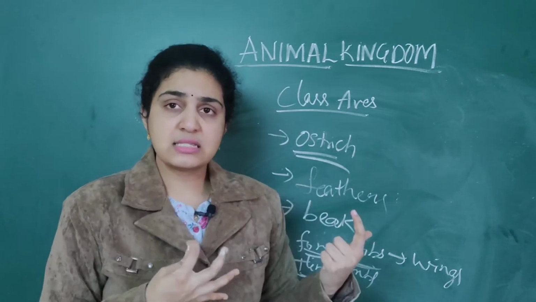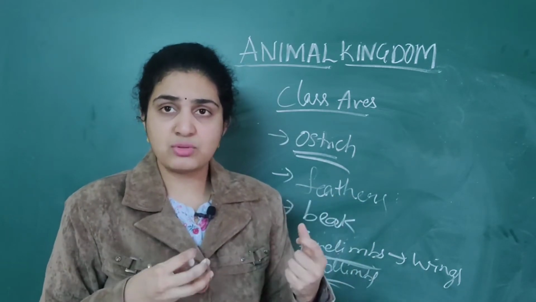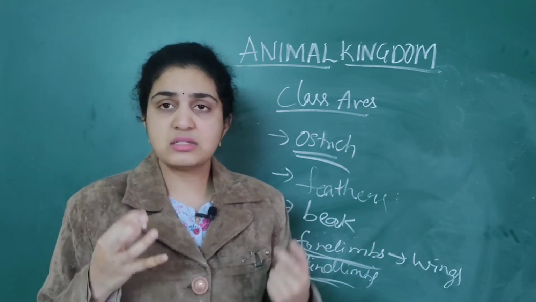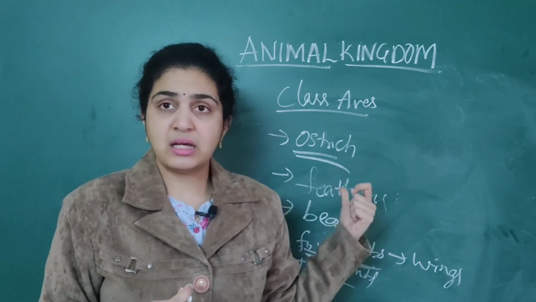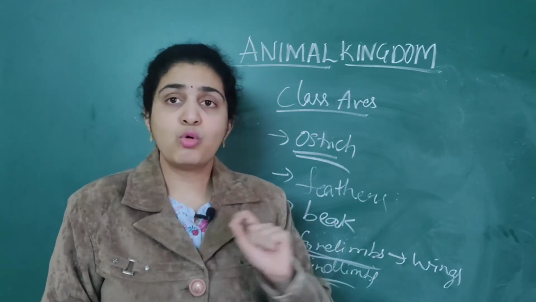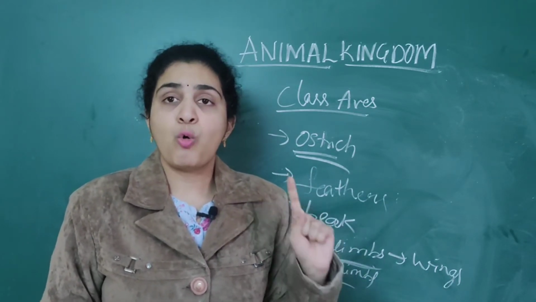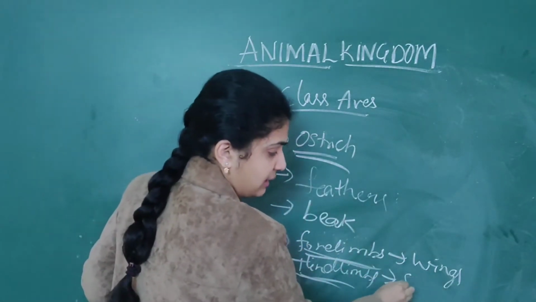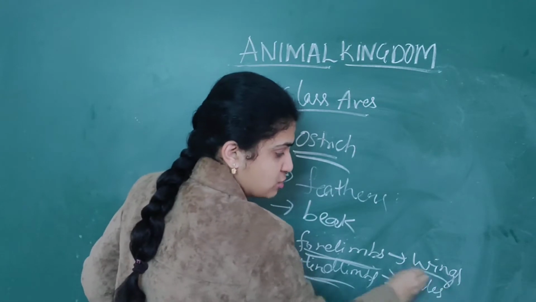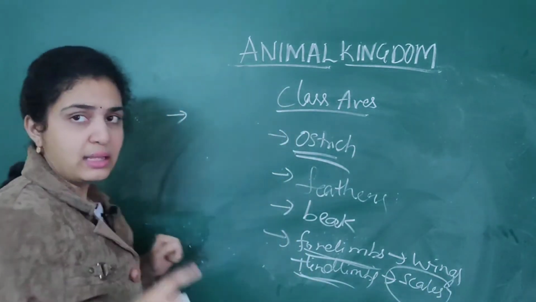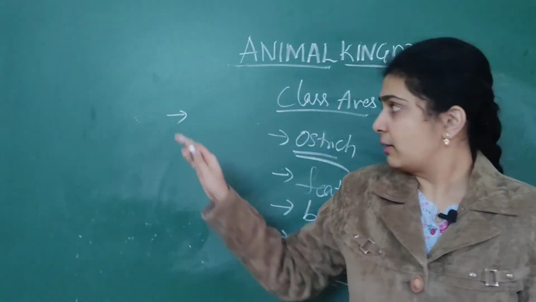The body of Aves is dry and does not have scales on it. Reptiles have scales all over, but in birds only the hind limbs have scales that are associated with them.